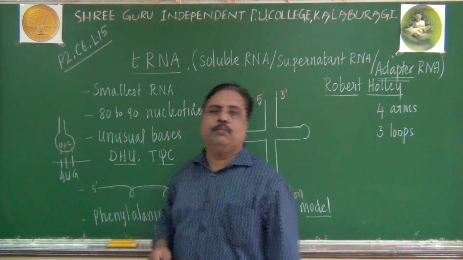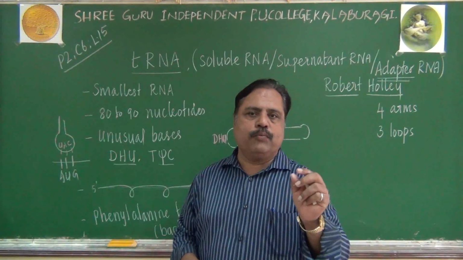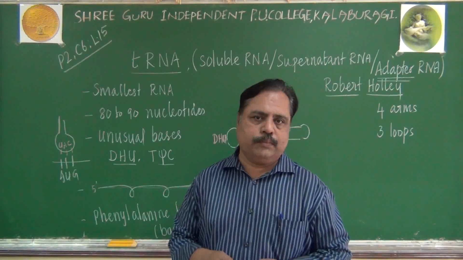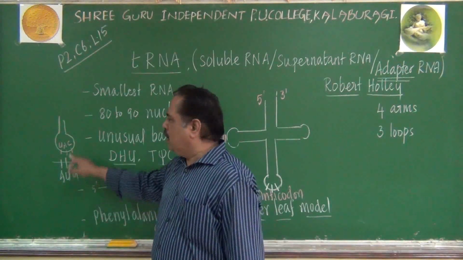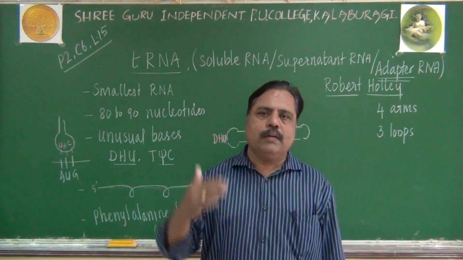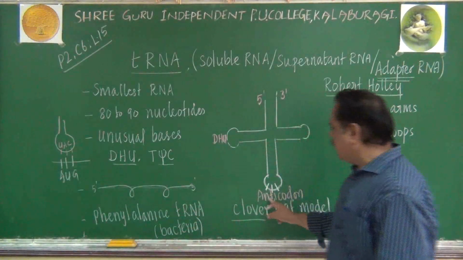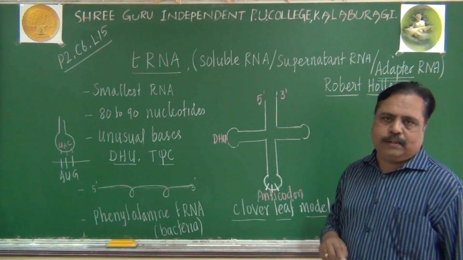This was asked in the board examination 2 years before. Where do you find codons and anticodons? In one more question it was asked. Codons are found in mRNA, anticodons are found in tRNA, that's all. Which arm is carrying the tRNA anticodon? It is called the anticodon loop or anticodon arm.